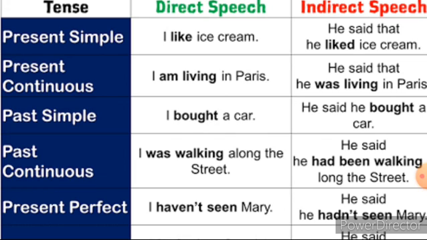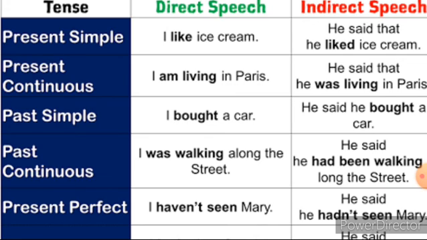And there are certain conjunction words to change a sentence from direct to indirect. If it is a statement, you have to use the conjunction that. If the sentence is in interrogative form, you have to use a WH word. If it is a yes or no type of question, you have to use the conjunction if or whether. If it is an imperative sentence, you have to use the conjunction word to. Whereas if it is an exclamatory sentence, you have to use the conjunction word that. So now look at the example.